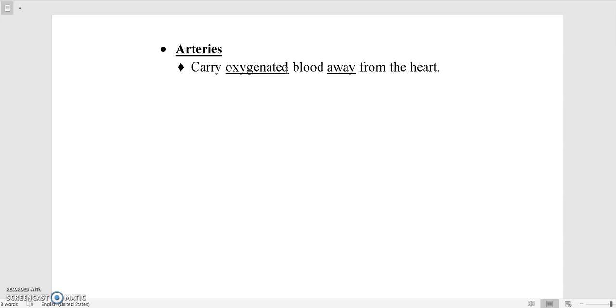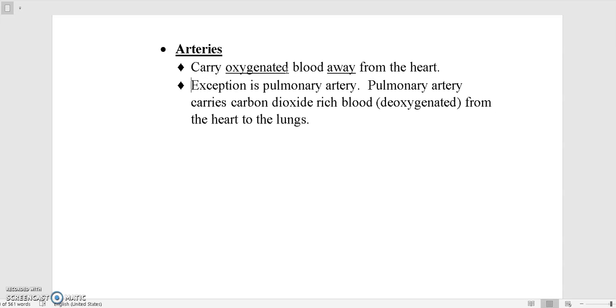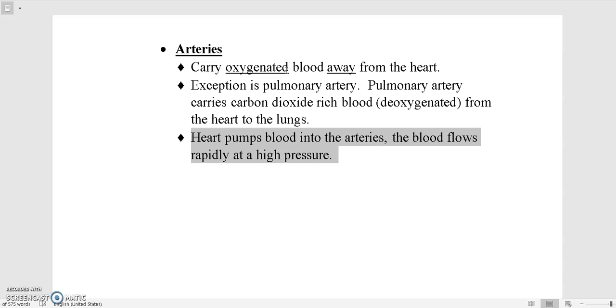Basically, our heart pumps blood into arteries, and the blood flows with very high pressure and very rapidly into the arteries. This is the reason why these arteries have thick elastic walls.